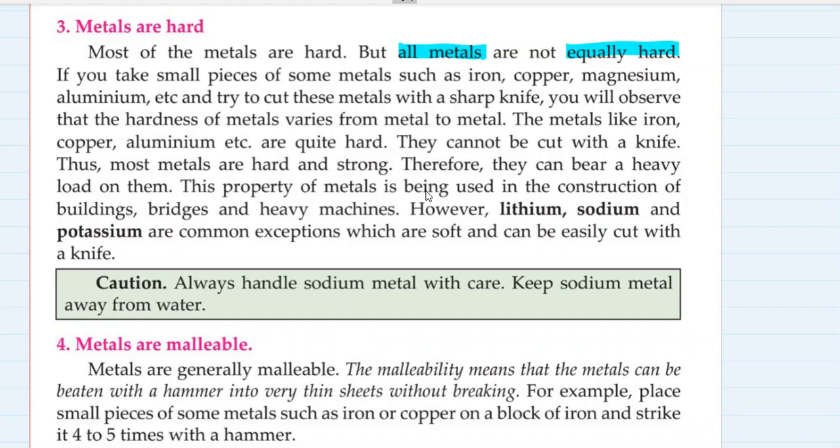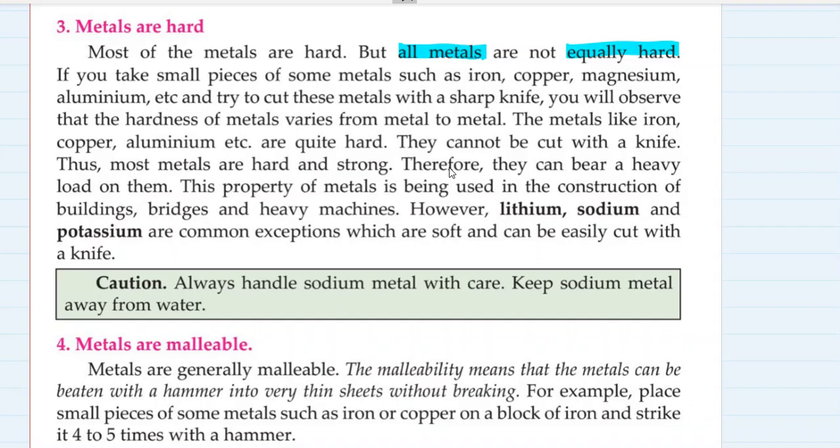That's why buildings, constructions, bridges, the towers which carry electrical cables along them, are all made up of metals. They are very hard. They can bear a lot of load. This property is used in the construction of buildings, bridges, heavy machines.